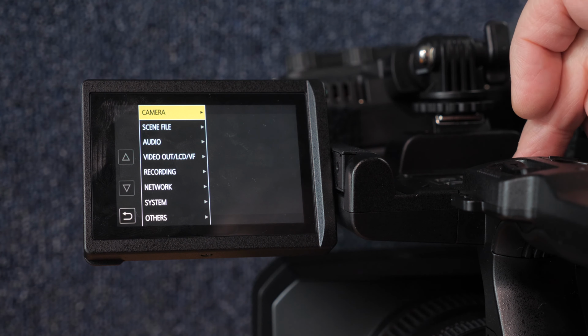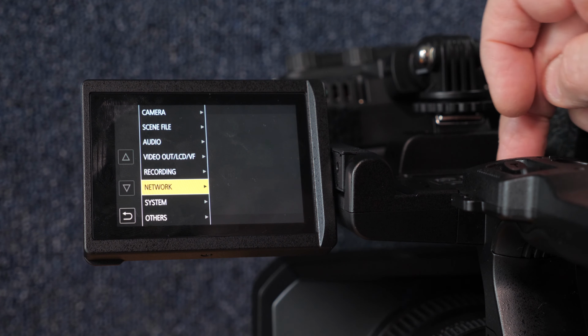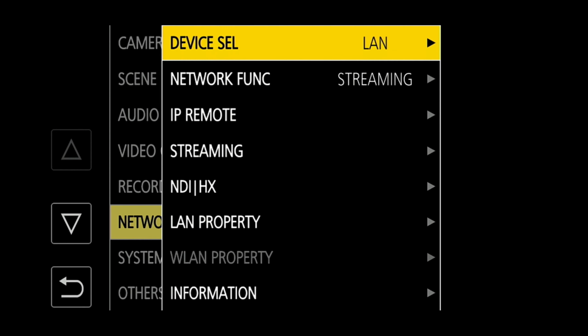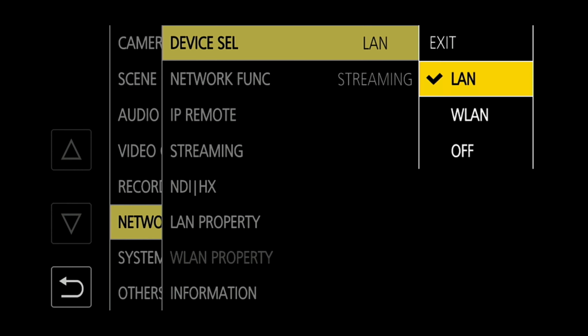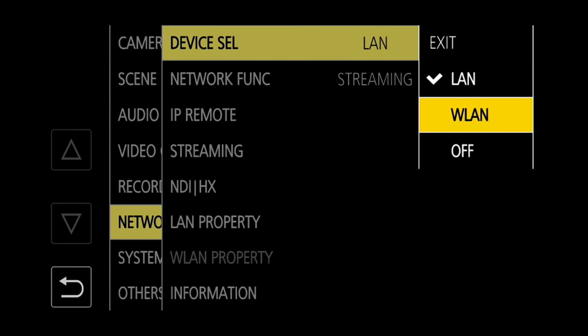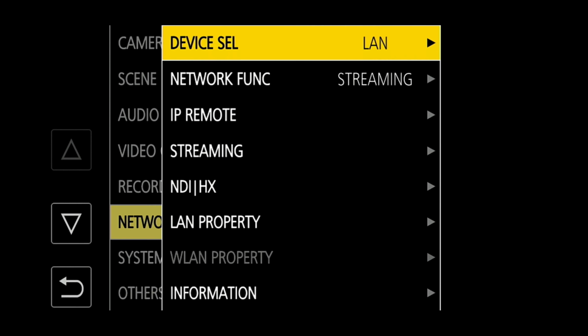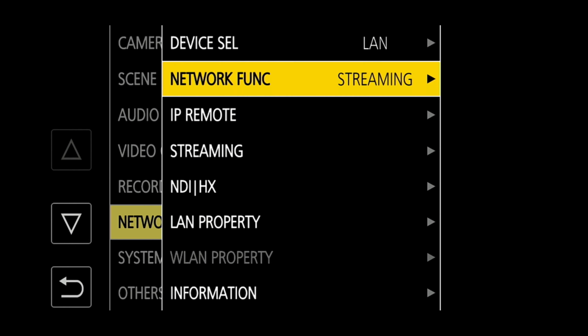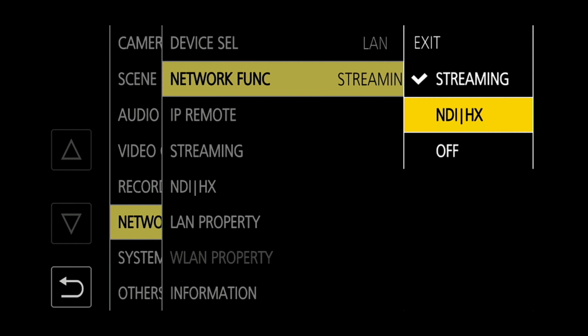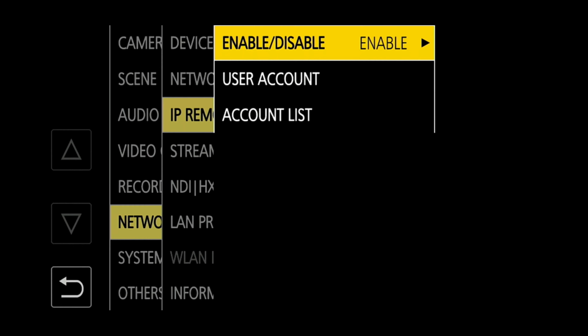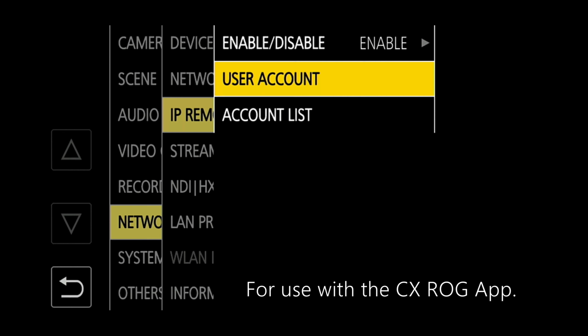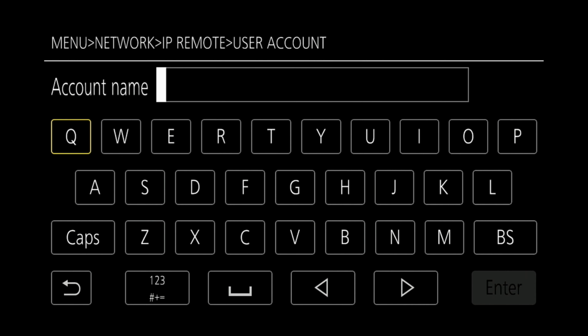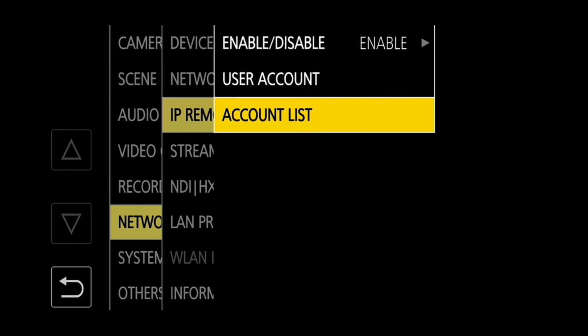Then we'll move on to the network menu in the camera, where we'll set the device to use either a wired local area network, LAN, or a wireless network, WLAN. We move on to the network functionality, which we can set for streaming or to use NDI. IP remote allows us to enable or disable the remote functions. These are protected by user accounts. We can create a username for later use, and this can be found under the account list.